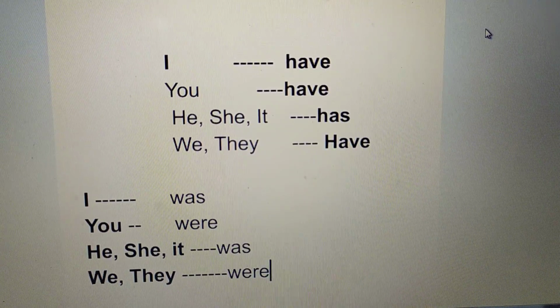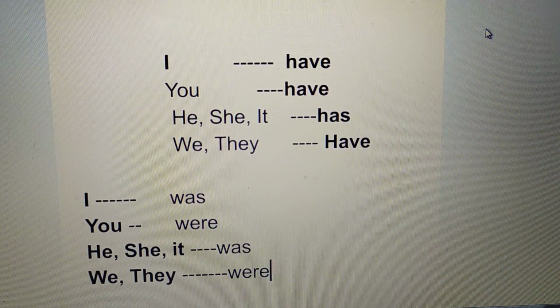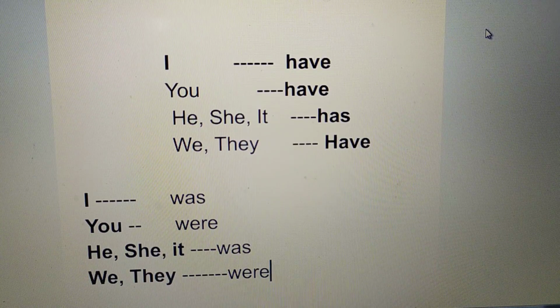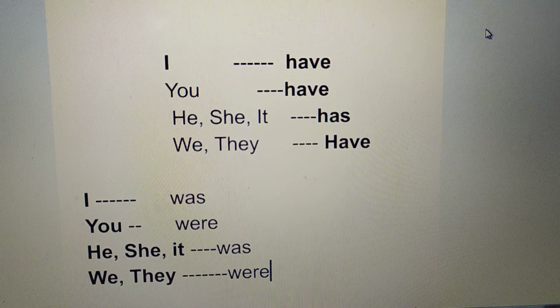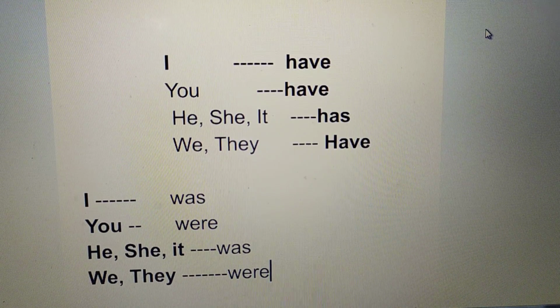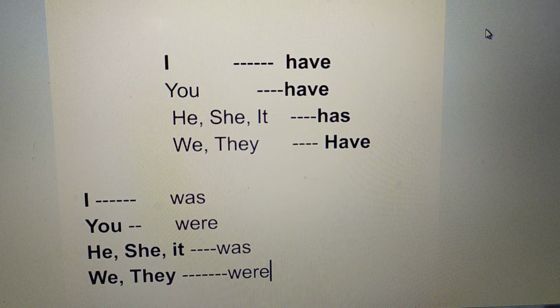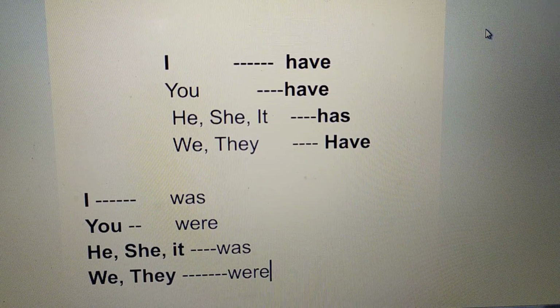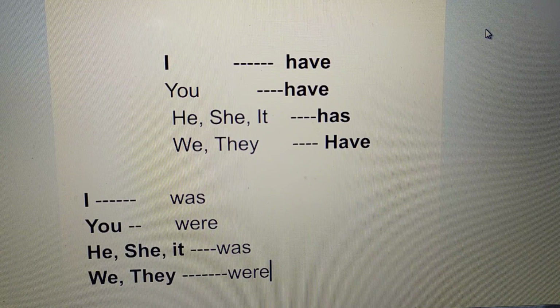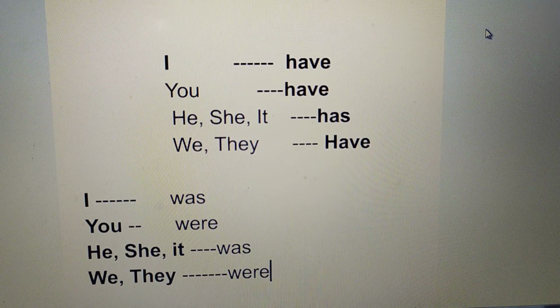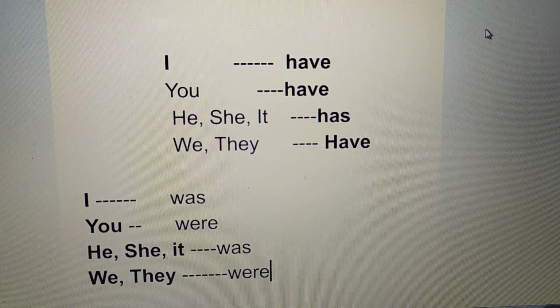When we talk about an action that is already done or something that happened in the past, we use the verbs was, were and had. Means if some work, some action has happened long ago, then we use was and were with it. For example, he was 5 years old in 2015. We were at the museum. So let's see how this is used.